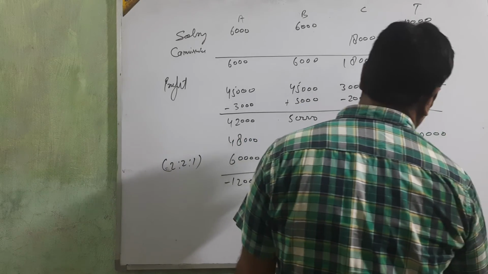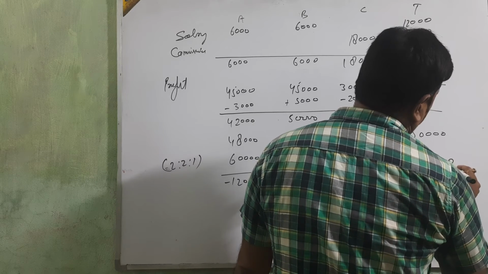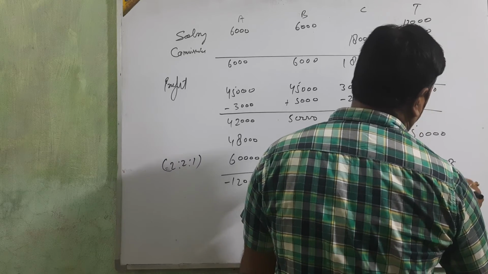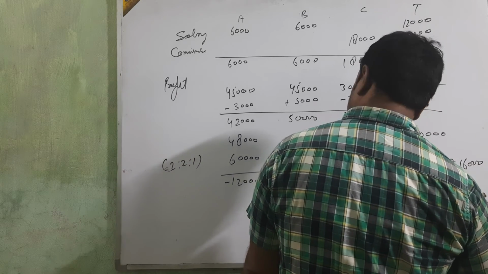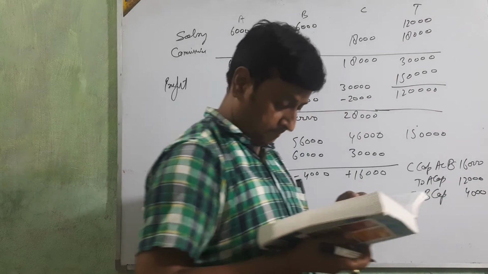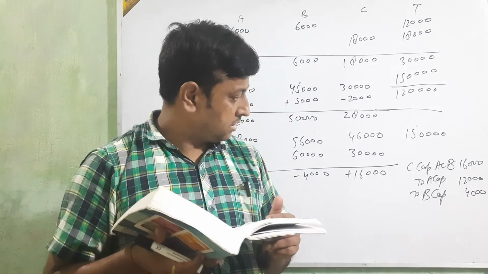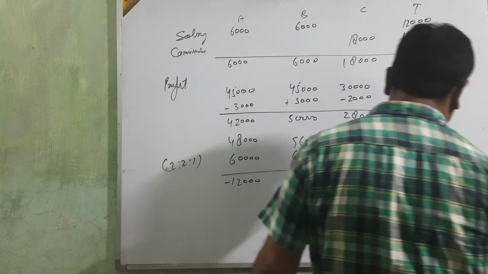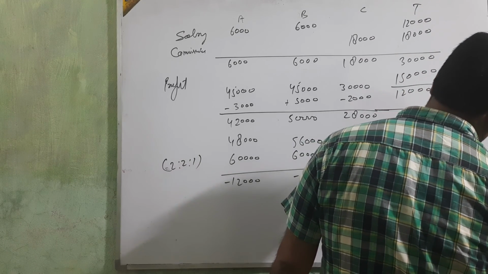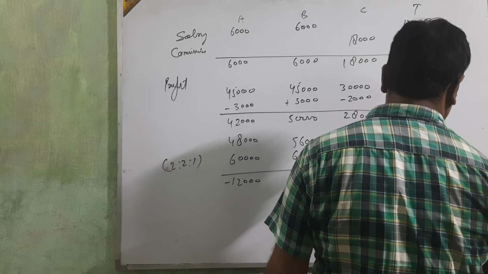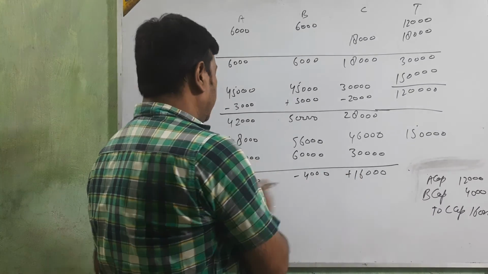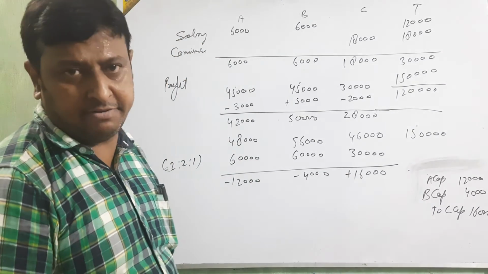It means the answer is: C capital account debit to A capital account and B capital account. 16,000, 12,000 and 4,000. Okay beta? 12,000 and 4,000 to C capital, 16,000. Because it's plus then credit, these two are minus then debit. Clear beta?